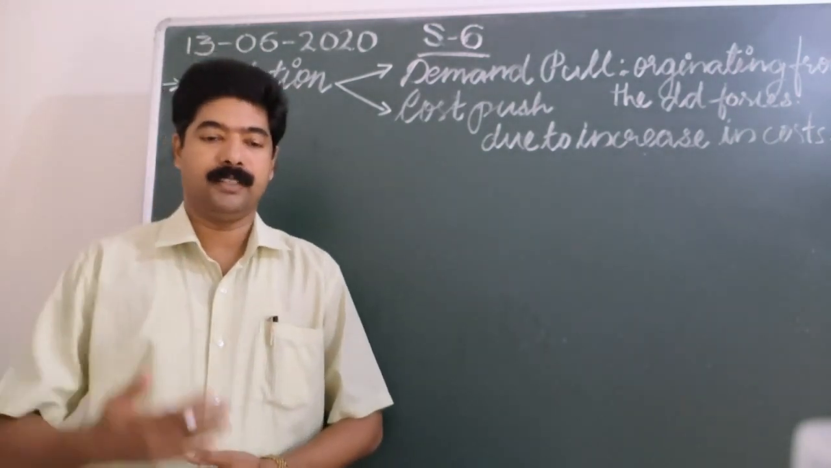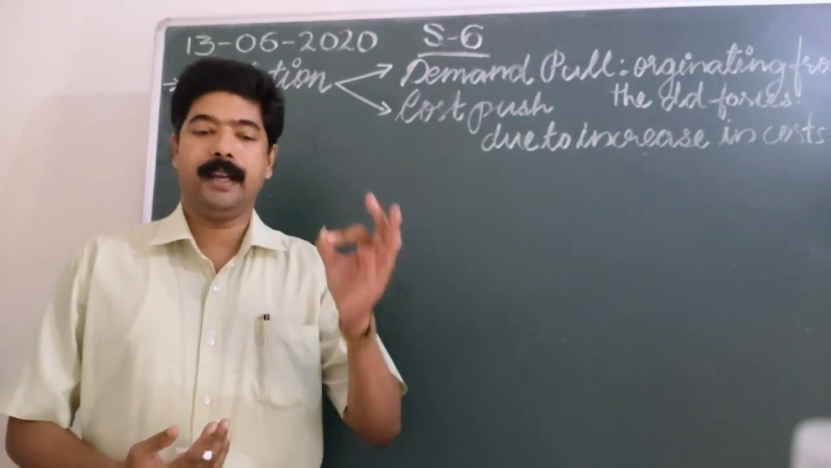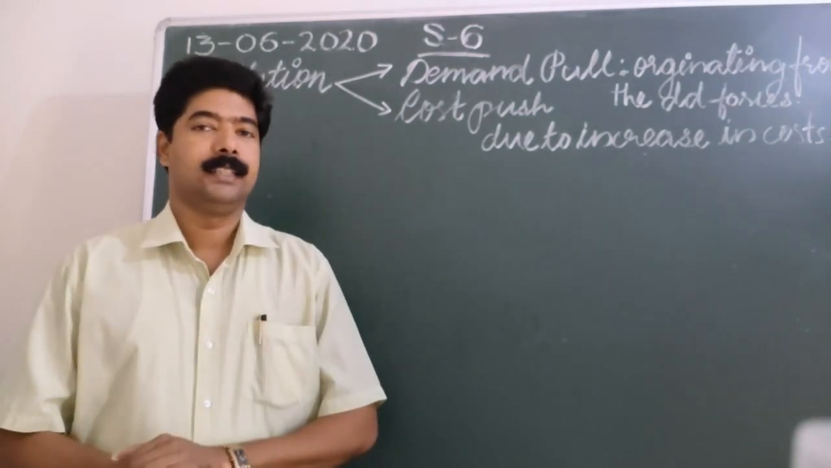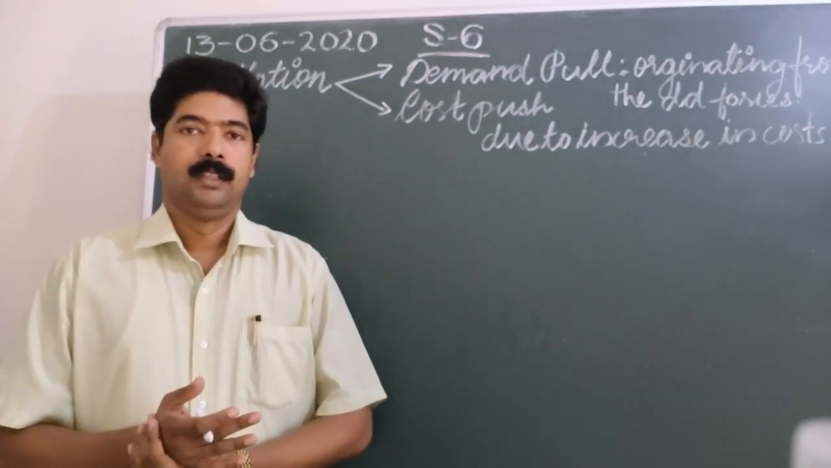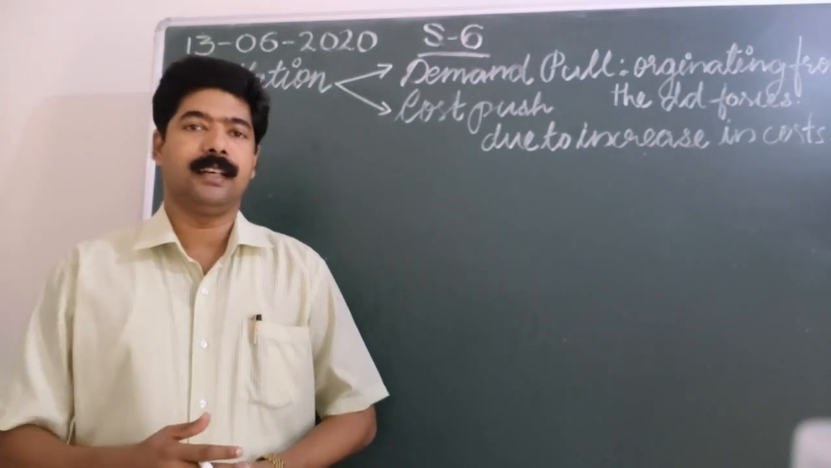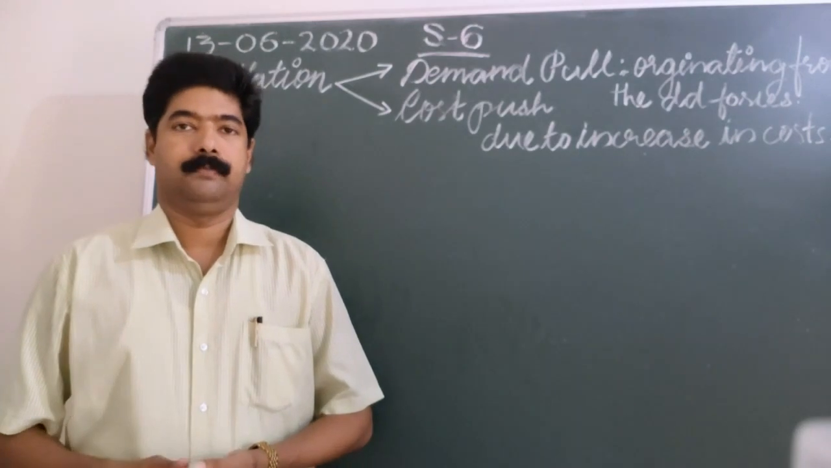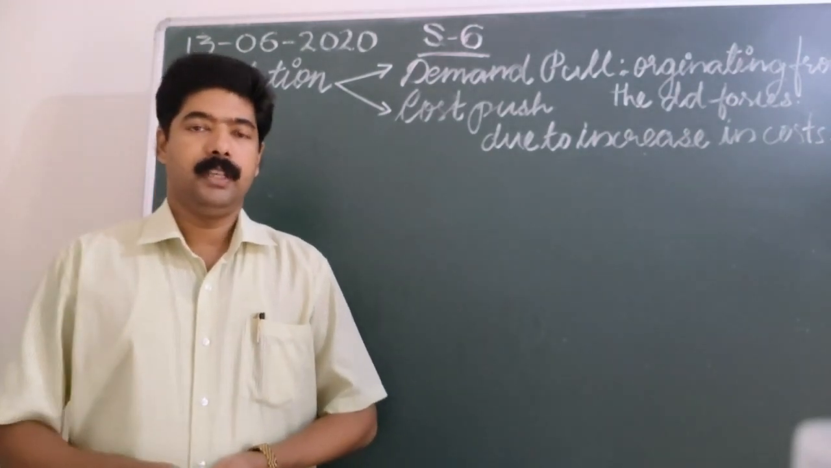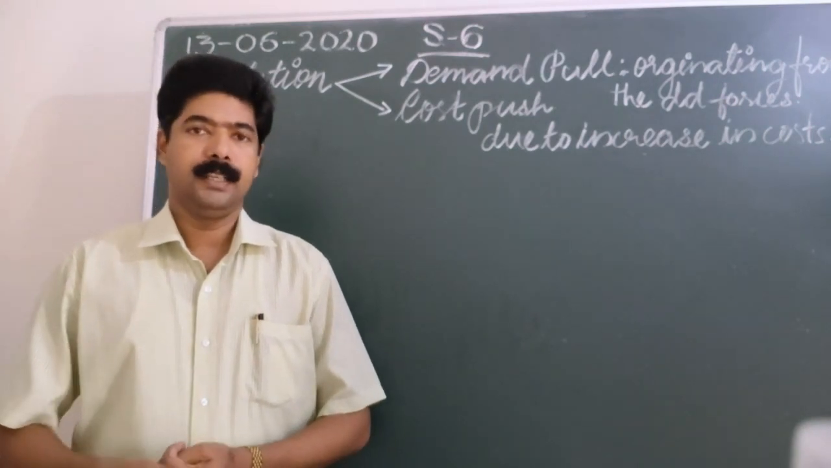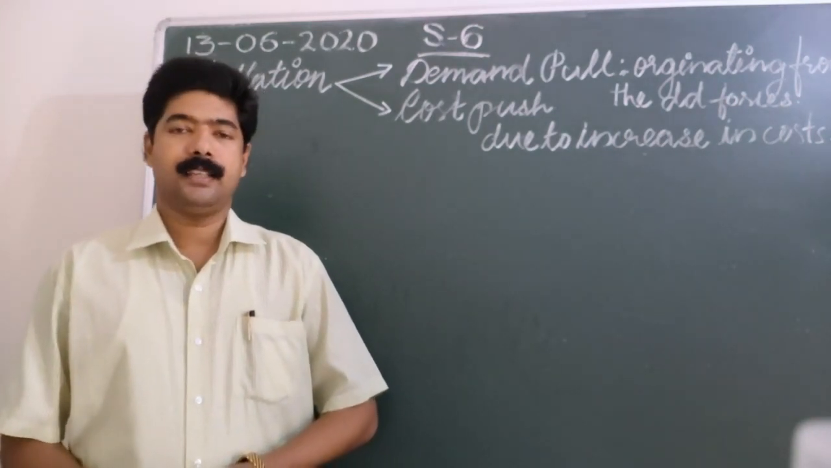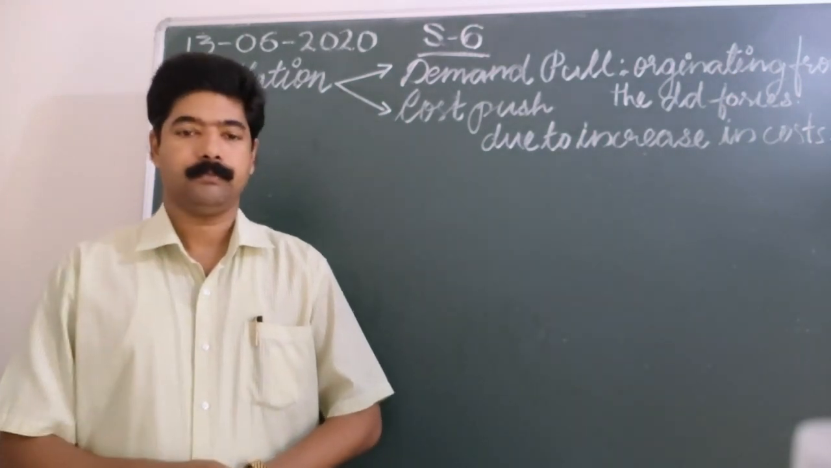And I have told you what is general price level. What is general price level? It is an average level of prices of all goods and services produced in the economy. So when there is an increase in the general price level, that leads to inflation. And I have told you, inflation is like an accelerator to economic growth. It is a must. Inflation is definitely required for every economy.